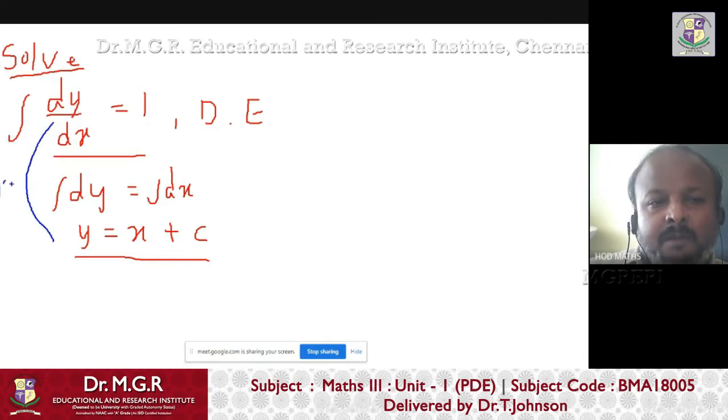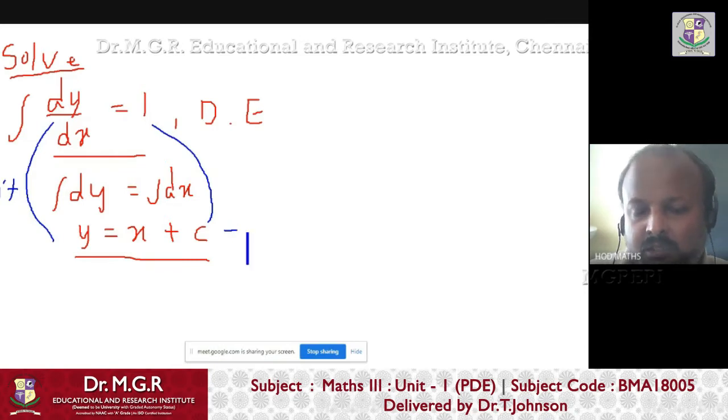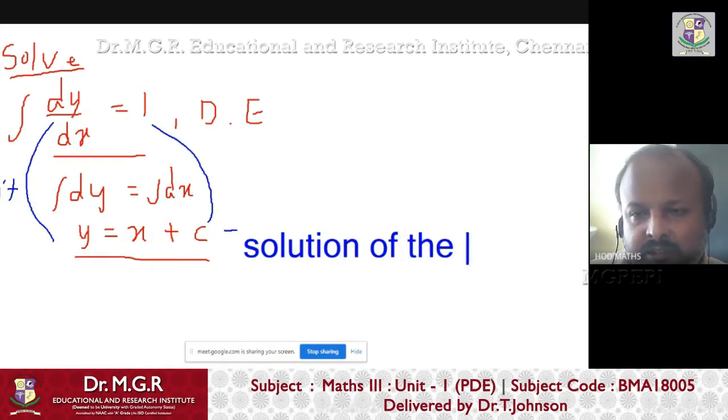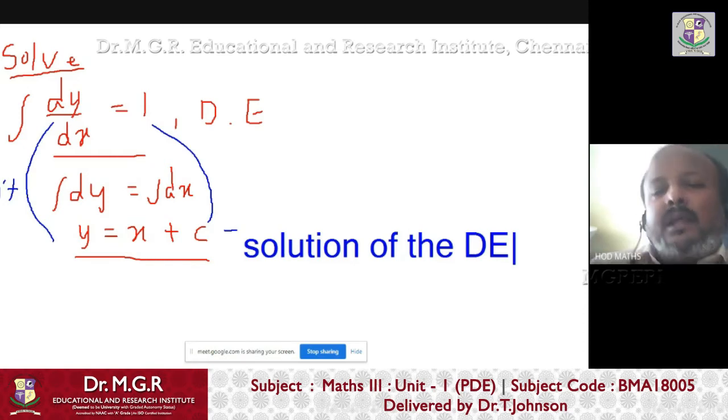That is called forming the PDE, or forming the differential equation. But when you integrate this, we get back the original equation. That original equation is called the solution of the differential equation. First I explain it for ordinary, then the same thing can be understood for partial also. dy by dx is an ordinary differential equation, but I will explain the meaning of solving a differential equation. The same thing can be applied for partial differential equations also.